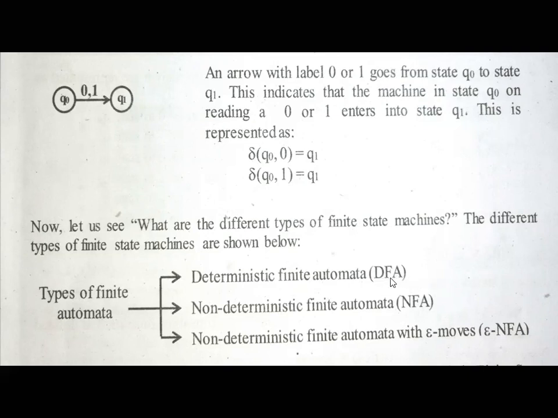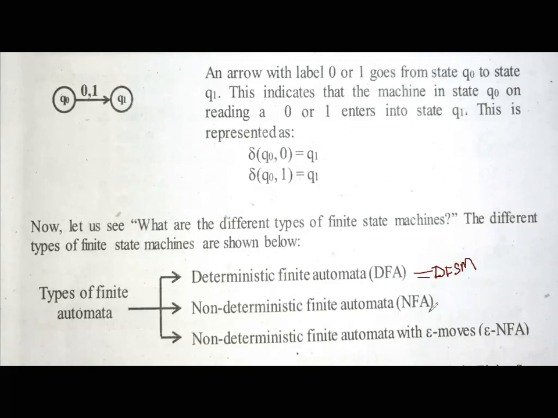I told you in the beginning of the finite state machine topic that there is another name, finite automata, for finite state machine, FSM. So we can rename DFA as deterministic finite state machine, DFSM.